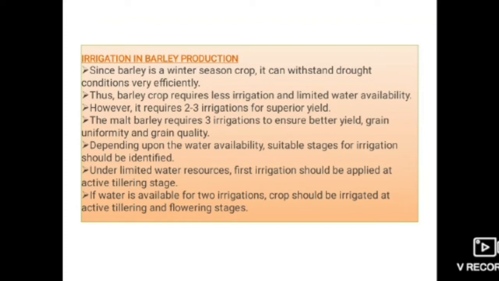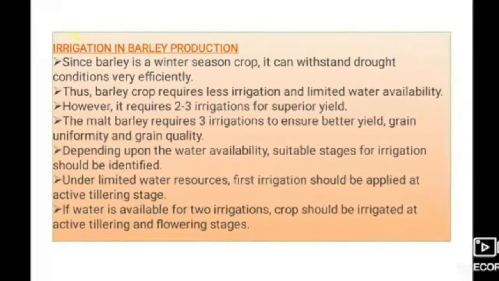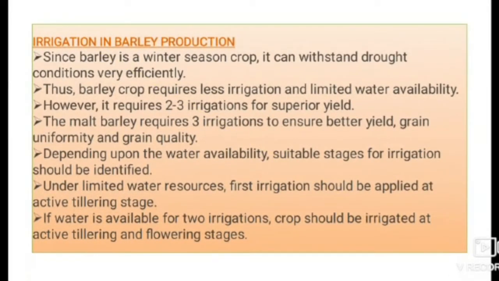Now moving to irrigation in barley production. Since barley is a winter season crop, it can withstand drought condition very efficiently. Thus, barley crop requires less irrigation and limited water availability. However, it requires 2 to 3 irrigations for superior yield. The malt barley requires 3 irrigations to ensure better yield, grain uniformity and grain quality.